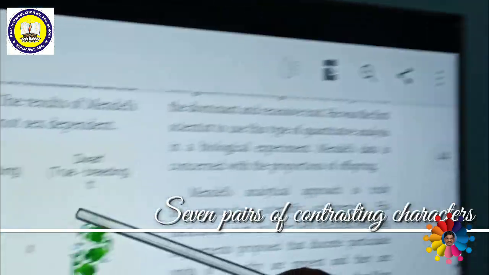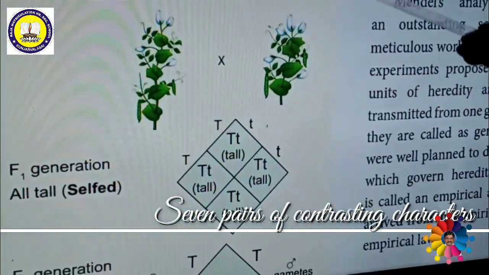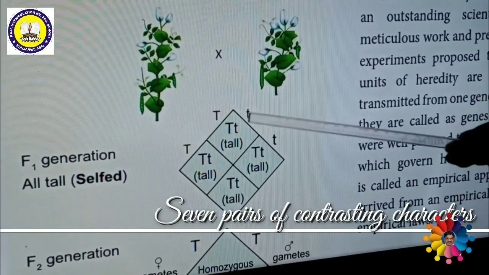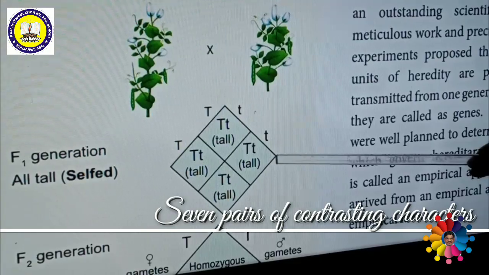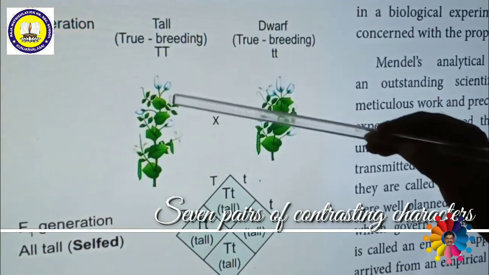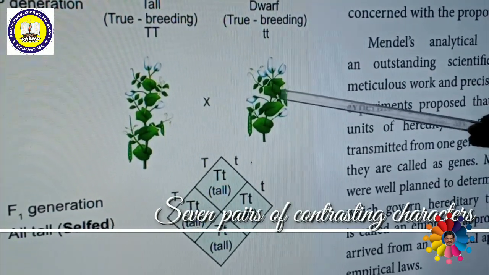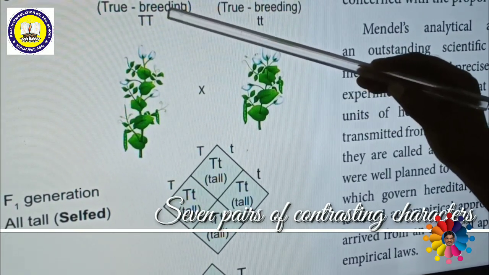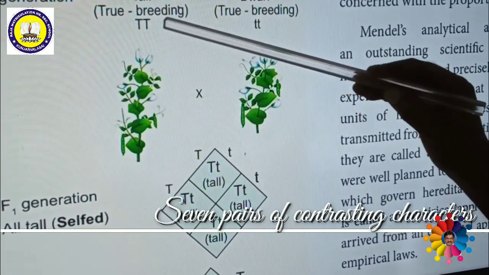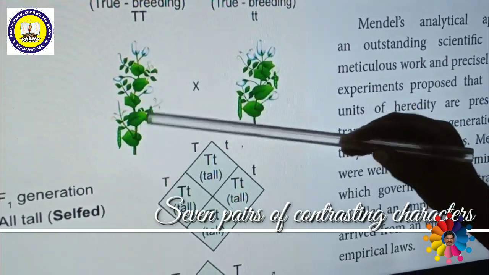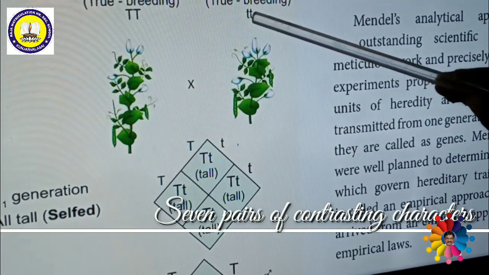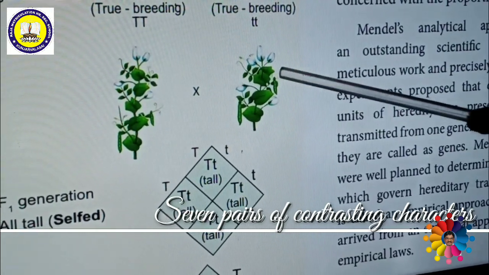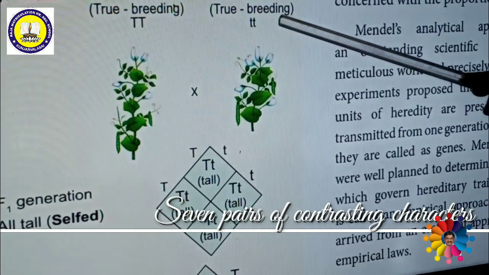See here, it is pure tall crossed with pure dwarf. Then in the F1 generation, capital T, small t will be formed. That means here one gamete will be formed, here one gamete, because it is homozygous. In the homozygous, for two capital T, only one capital T can be considered. Here two small t, we can take only one small t for it, because both are homozygous.